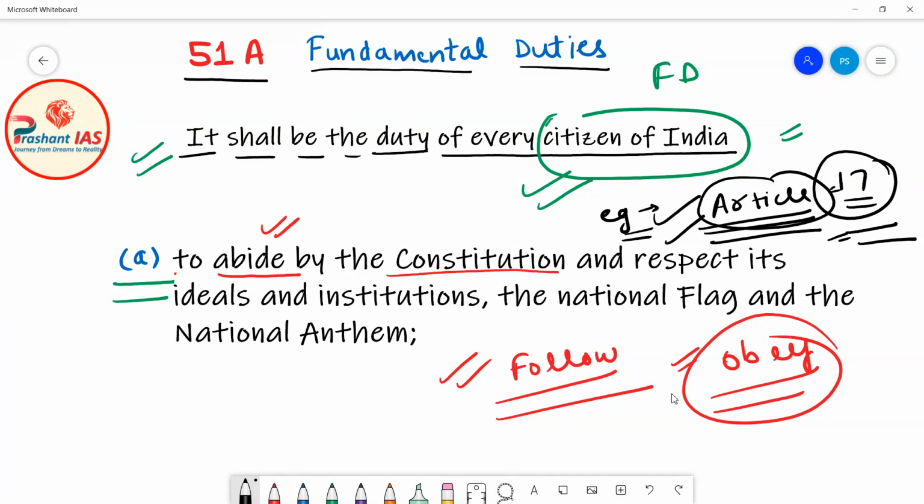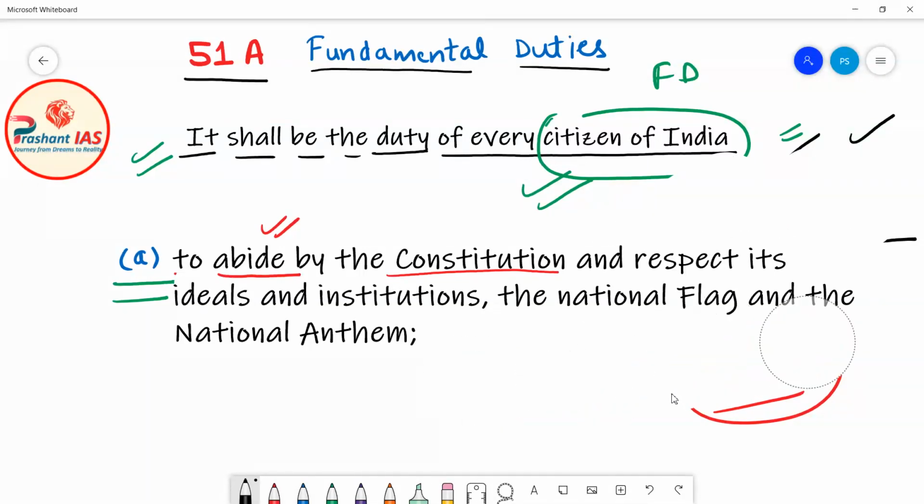First of all, we should try everything to abolish untouchability, and moreover, no citizen of India should practice untouchability. Friends, as this is a fundamental right, it is legally enforceable. But I am explaining in the context of fundamental duties: as this is a provision of our Constitution, it is the fundamental duty of every citizen of India to abolish untouchability.